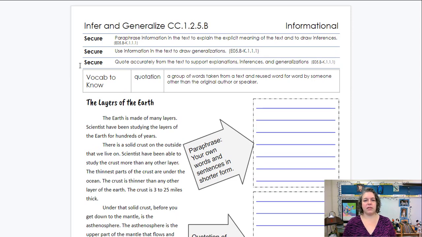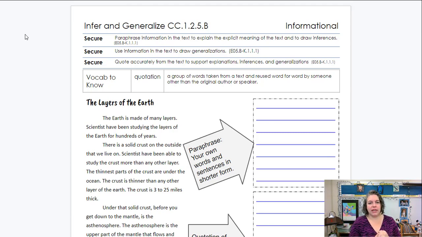So looking at the skills here, we need to be able to paraphrase information in the text to explain explicit meaning of the text and draw inferences. So you need to be able to put it in your own words and then be able to explain. Explicit means exactly what it says in the text, and then be able to draw inferences, be able to figure out things that aren't there but you should be able to figure out based on what is there.